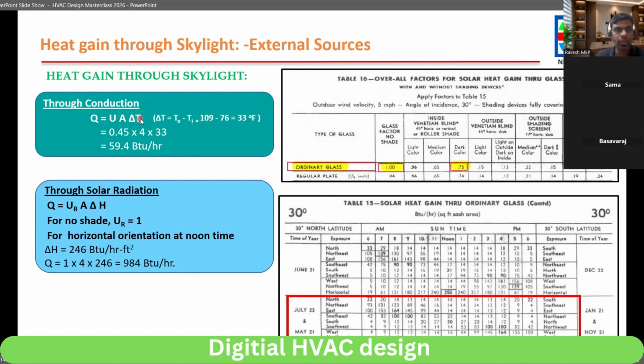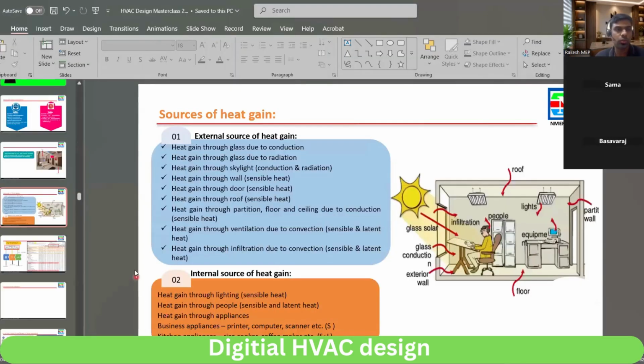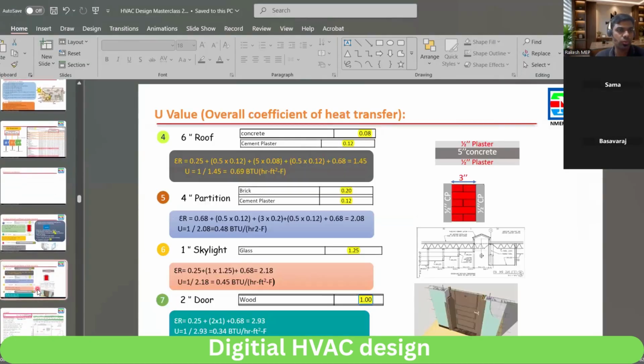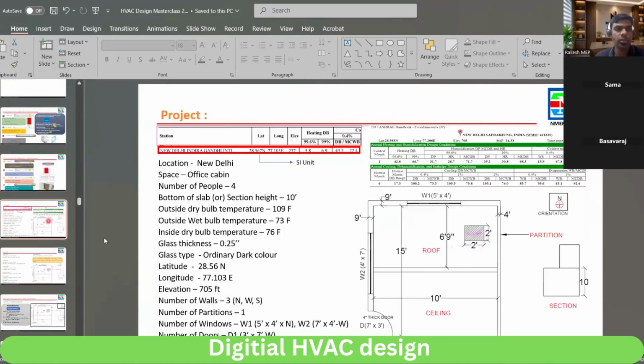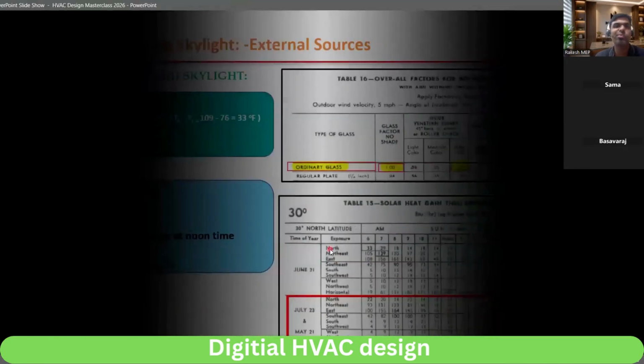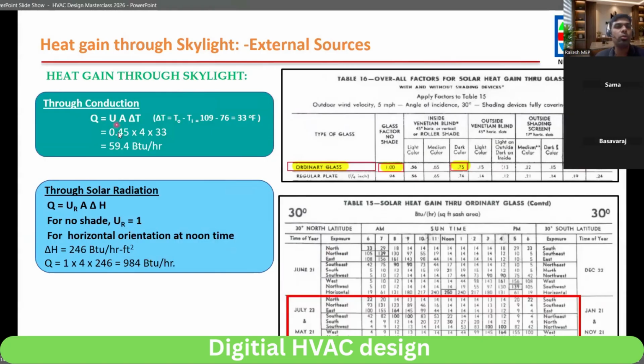So Q is equal to U del T, the U value for the skylight. Already we got it initially. I'll just quickly show you. Skylight 0.45, and the area is how much? 2 by 2, 4. Area 4, U 0.45. And delta T is outside minus inside temperature for conduction.